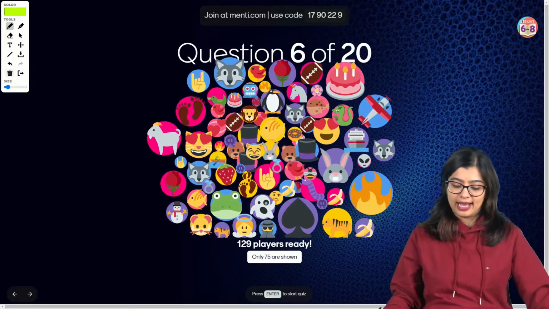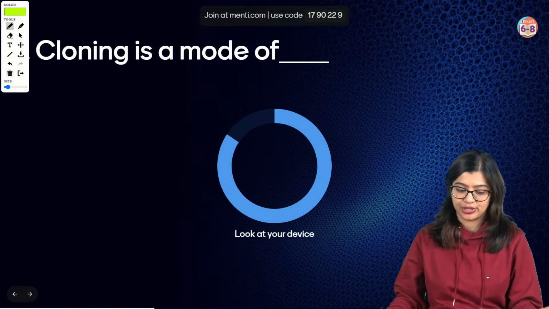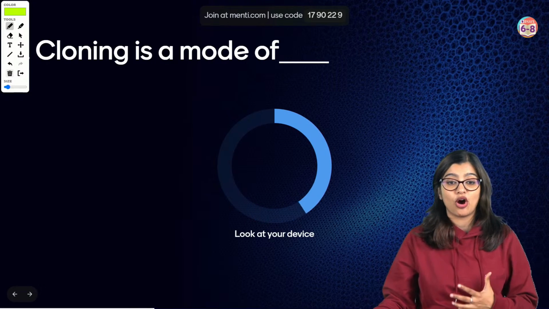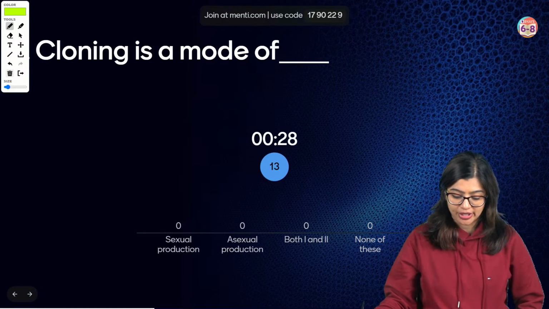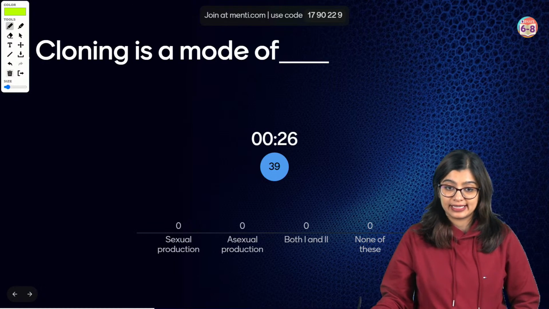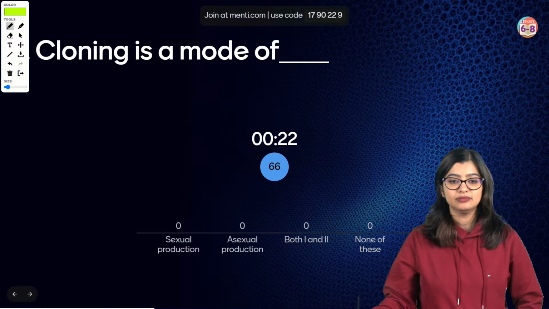Hello, Rahul. So let's quickly move on to our next question for today. Cloning is a mode of what? Sexual reproduction, asexual reproduction, both 1 and 2, or none of the above.